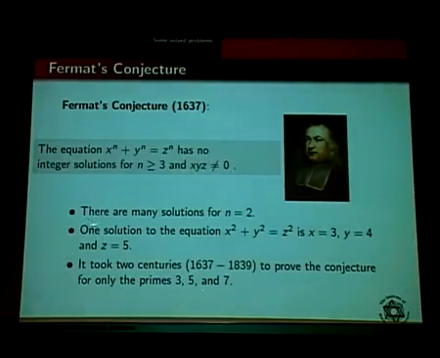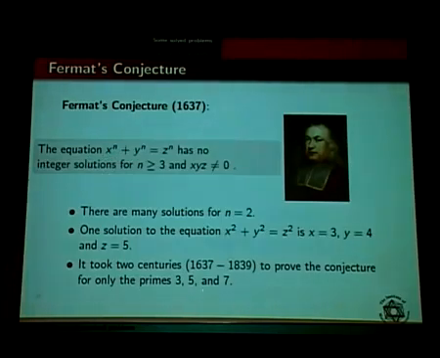Okay. So you can see there are many solutions for n equals 2. One solution to the equation: I take n equals 2, so the equation is x squared plus y squared equals z squared. One solution is x equals 3, y equals 4 and z equals 5, because 3 squared is 9 and 4 squared is 16, and you add up and you get 25, that is 5 squared. So you are getting a solution when n equals 2. So what happens when n is greater than or equal to 3? What happens to the power greater than or equal to 3?